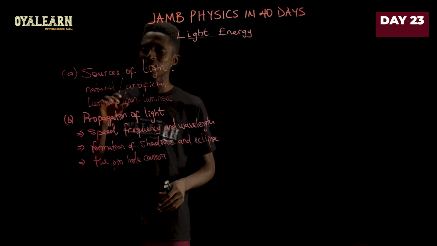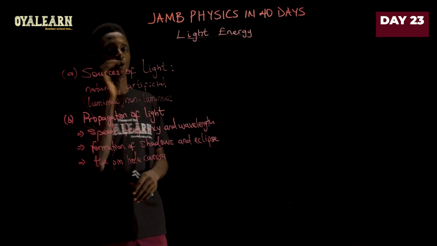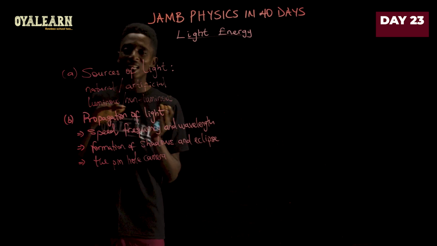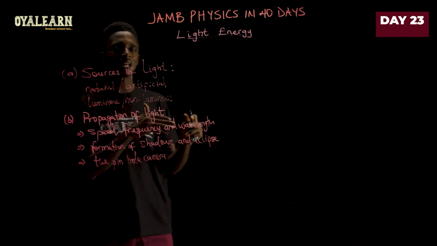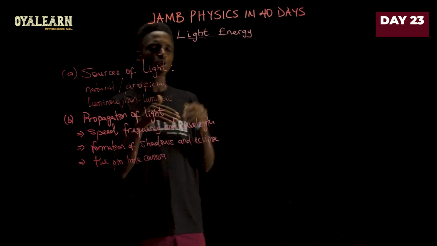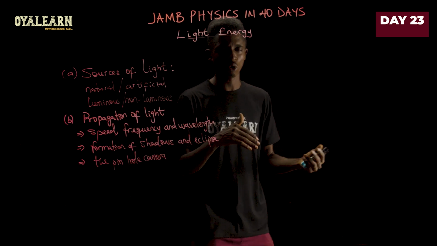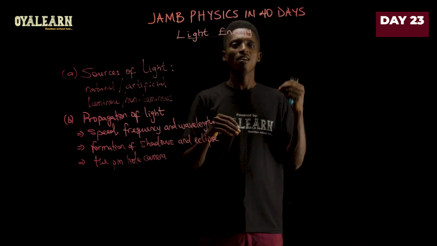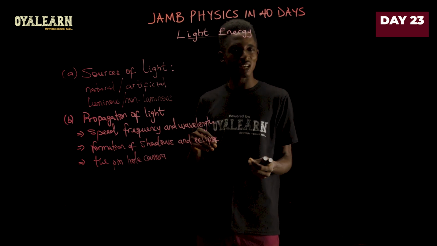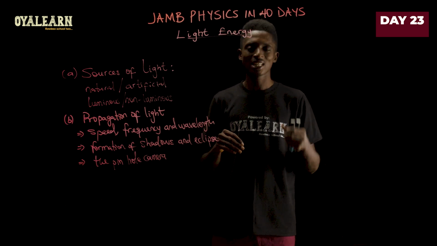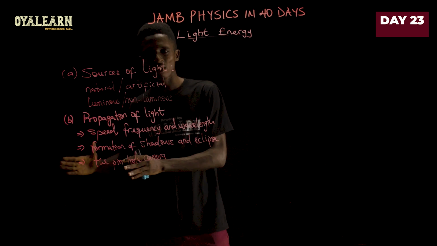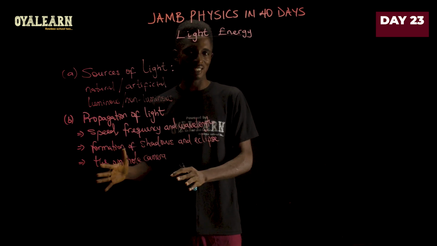The first part is that you must understand your sources of light. Sources of light can be classified either as natural light or artificial light. Natural lights are those sources of light that we find in nature. Like the sun, for example, is a natural source of light. Fireflies are natural sources of light. The stars are natural sources of light. So those are classified as natural sources because they exist in nature.